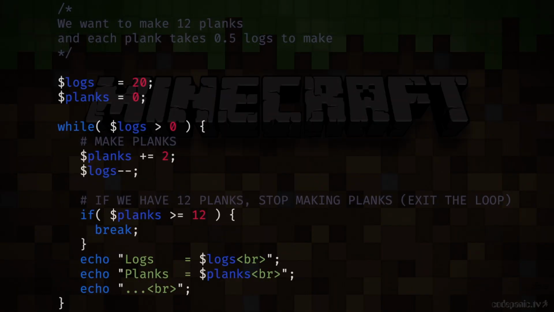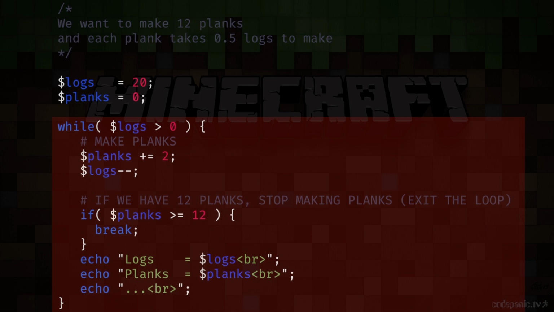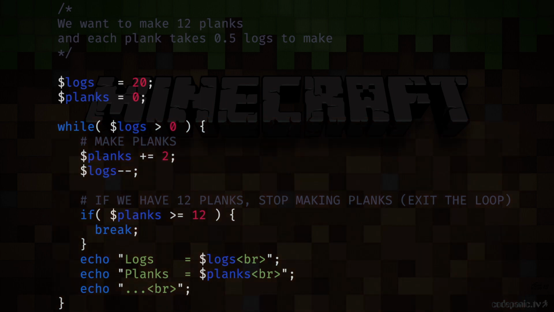Well, when we first started with break, we were making planks from the logs that we had gathered in Minecraft, okay? And we used break to exit the loop after making our required number of planks so that we didn't have to unnecessarily waste our logs. But what do we have here, looping-wise? This is a single level loop, isn't it? I mean, there's no nested loop inside. There's just the one loop. So when we used break, we were breaking out of a single level loop, and our default value, the hidden value of 1, was perfect. As it most often will be, and hence why the argument is actually hidden with break.